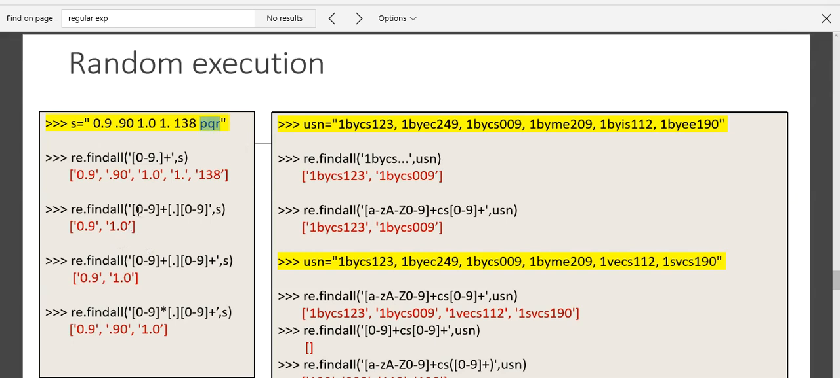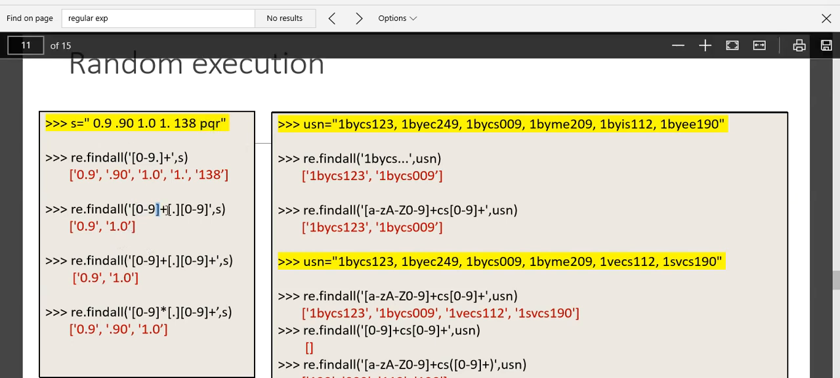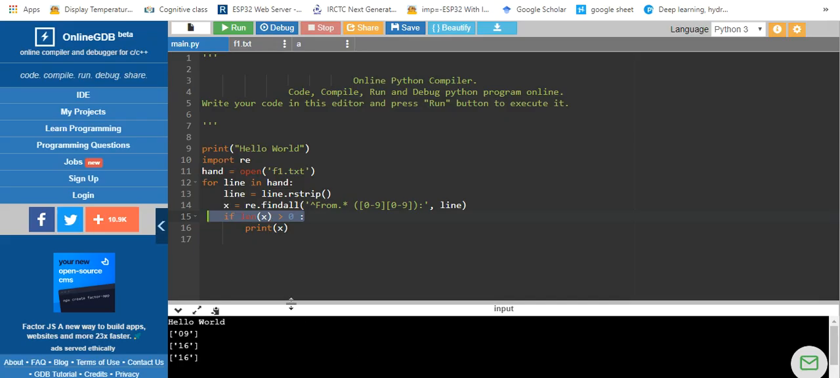Similarly, I have to extract only the decimal points. So how do I write? Any 0 to 9 digits, since it is a plus, mandatory, followed by a decimal point. So please remember the difference between a dot inside a big bracket and dot followed by star, or a dot within a given string. This dot represents that you are matching exactly the dot, that is the decimal point.